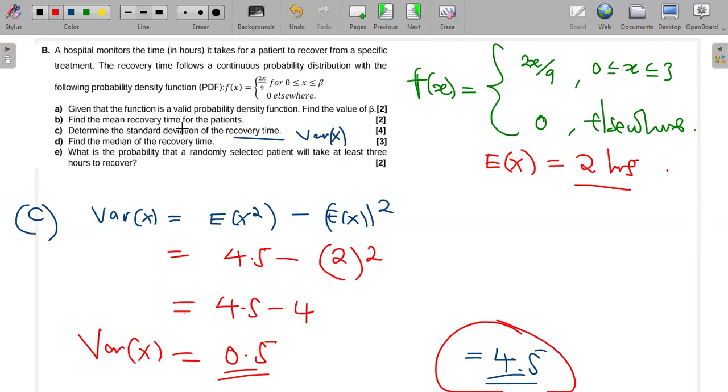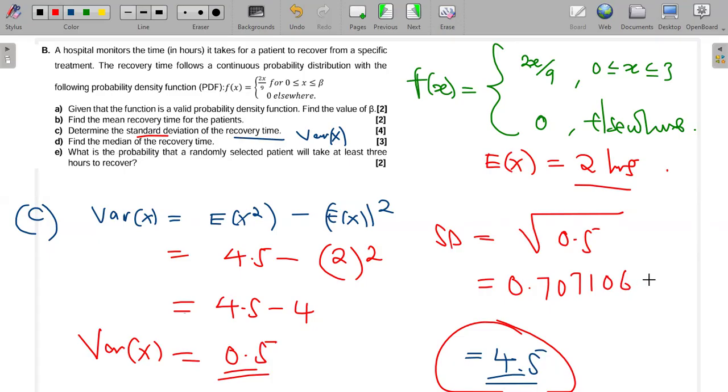But remember, our question asked us to find the standard deviation. The standard deviation is always the square root of the variance. So you get your calculator, and it says square root of 0.5, which is about 0.7071. So this one here is the standard deviation. Okay, and then we go to D. I can erase this.